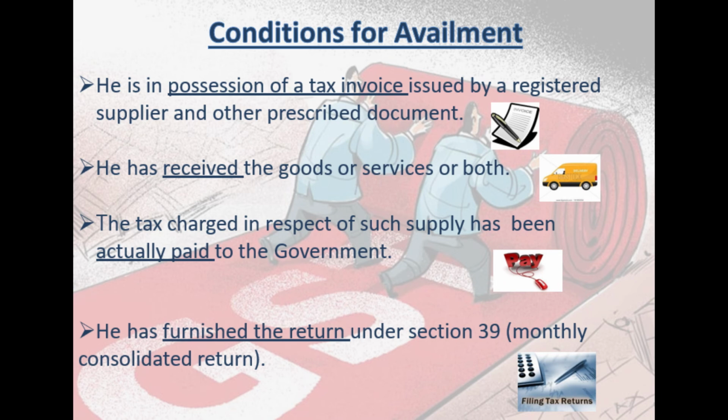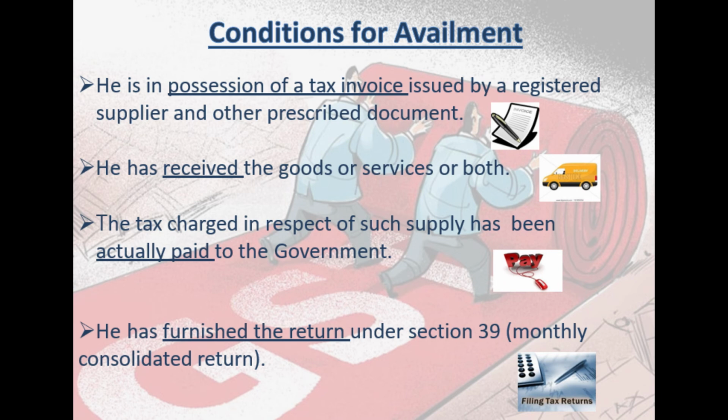You should have these documents in your possession. In effect, you should receive goods and services under the cover of a duty-paid, GST-paid document. Then only are you entitled to credit. He has received the goods or services or both.